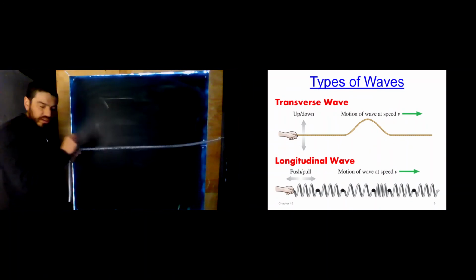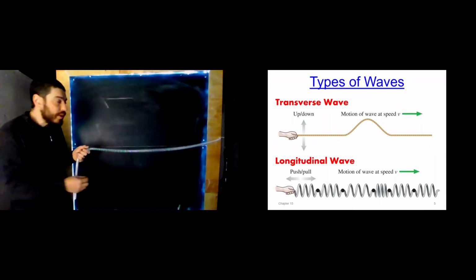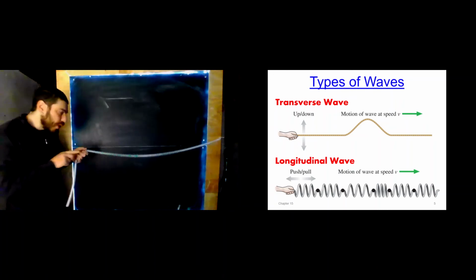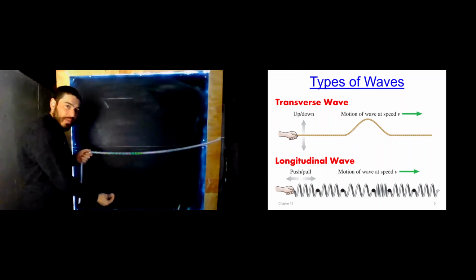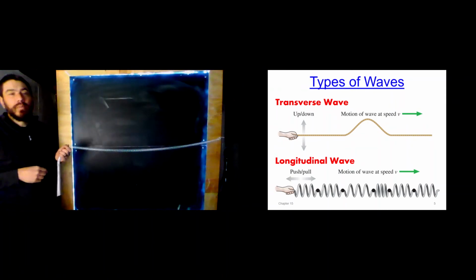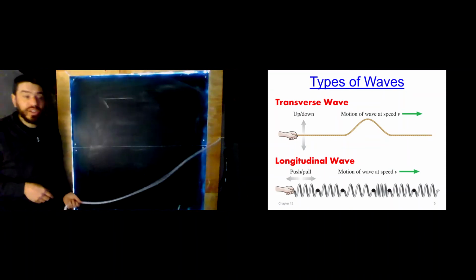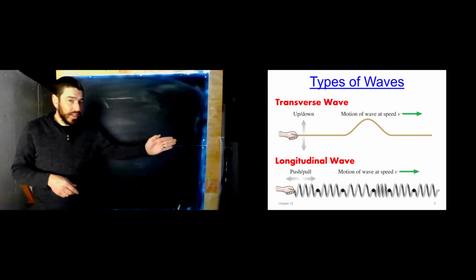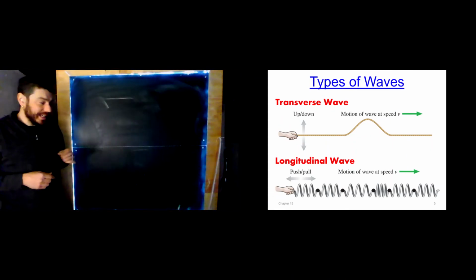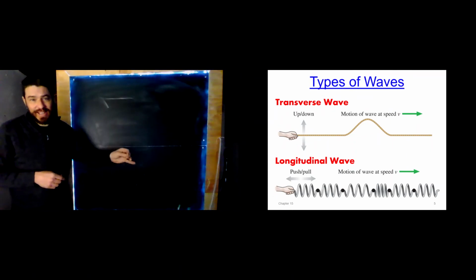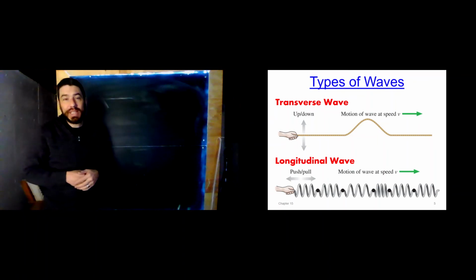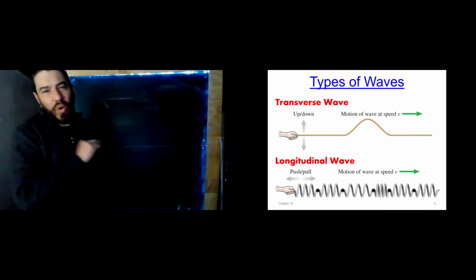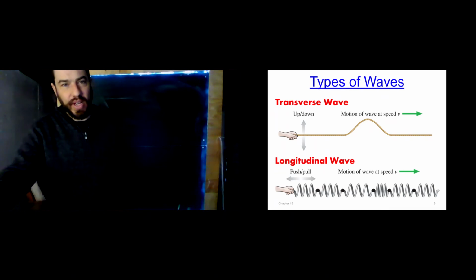If we were to think about one little coil of this spring, we would see it moving up and down as the disturbance went past. The wave moves here, the medium moves here. Notice that motion is perpendicular. For a longitudinal wave, the wave moves in this direction, and the medium moves parallel to it in the same direction. I have a real quick simulation that I'd like to show you that helps to demonstrate this a little bit slower than the wave on the string.